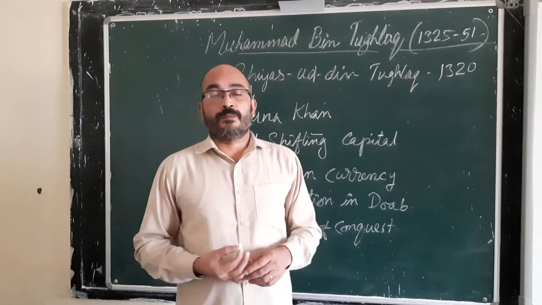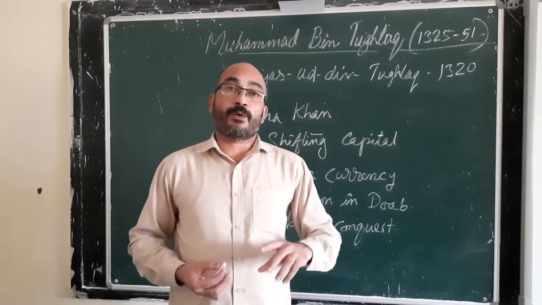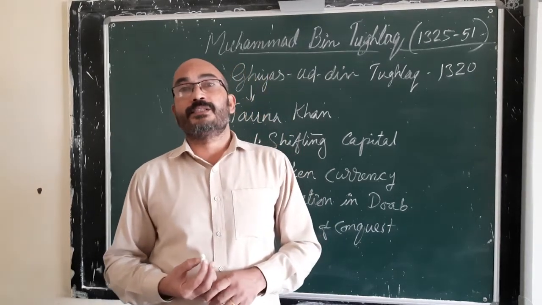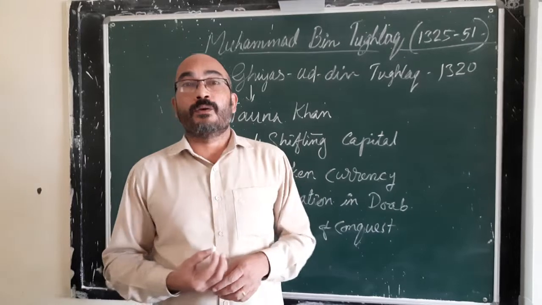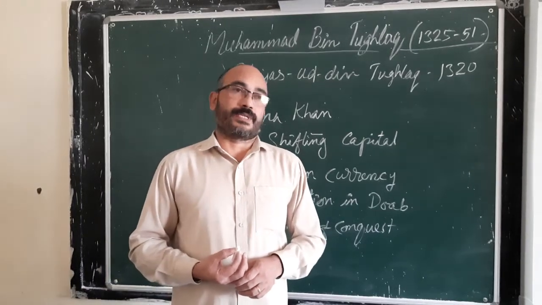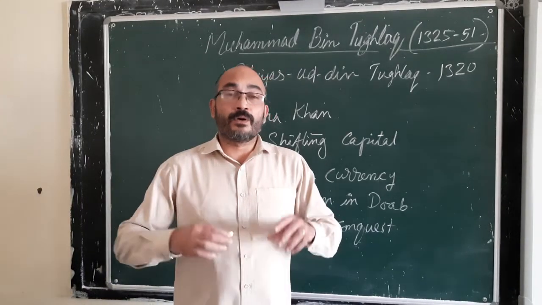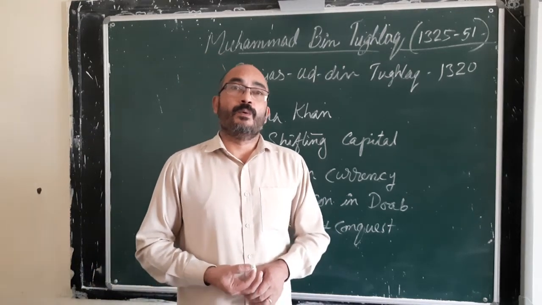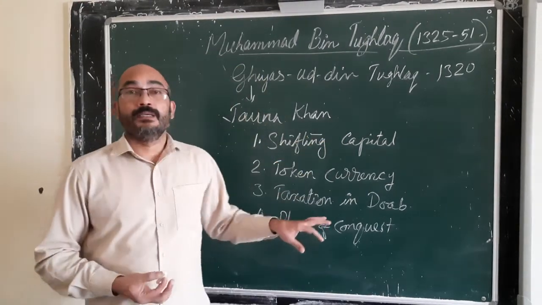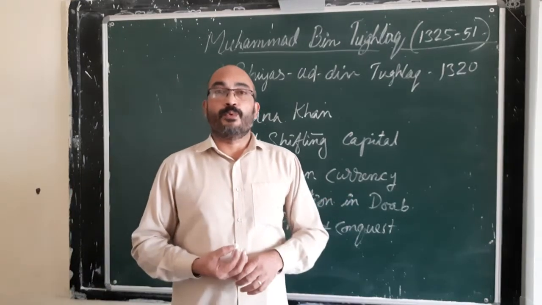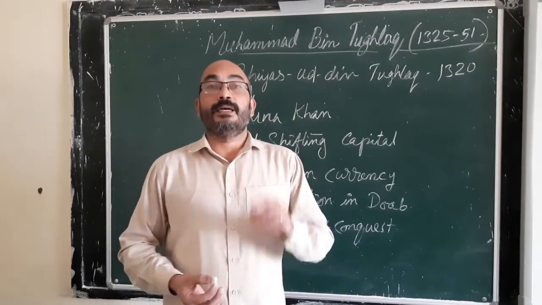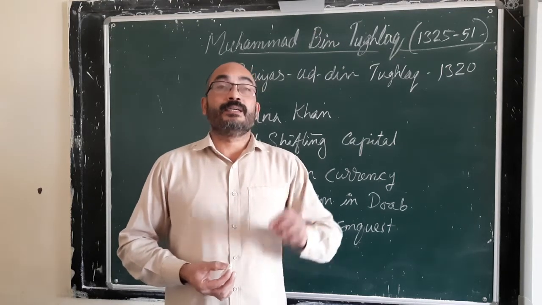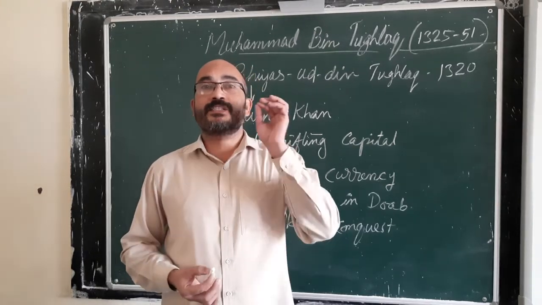All his plans were wisely conceived, but he could not exercise proper control and execution. That is why all the reforms introduced by Muhammad bin Tughlaq proved to be failures, and that is why he is known in history as the wisest fool.